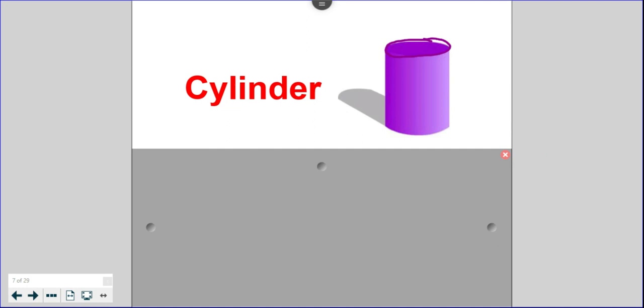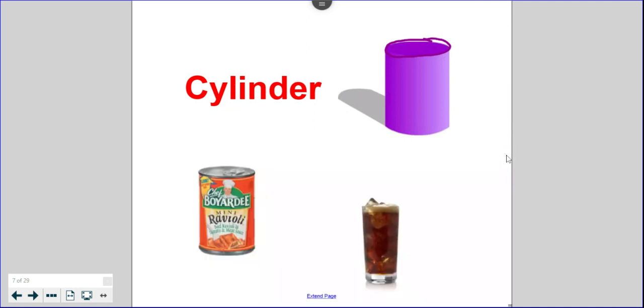Let's see some more things that are the same shape as a cylinder. Oh my goodness, just like we said, a can of soup or ravioli. The top is the shape of a circle, and the sides are smooth and curved all the way around. The bottom will also be the shape of a circle. What about this glass of soda? I see that the top is going to be the shape of a circle. When you look at the top of your cup, it's a circle, and the bottom of the cup is a circle, and there's a smooth, curved side all the way around.